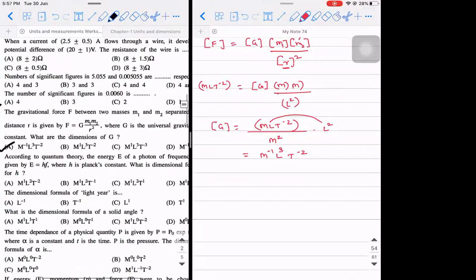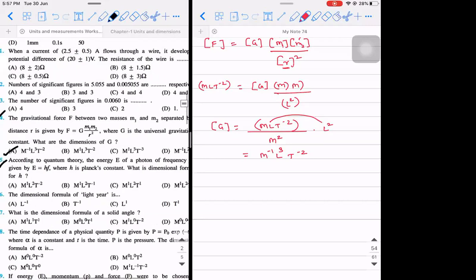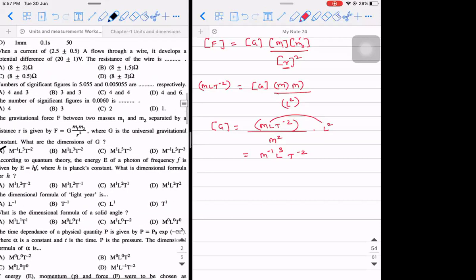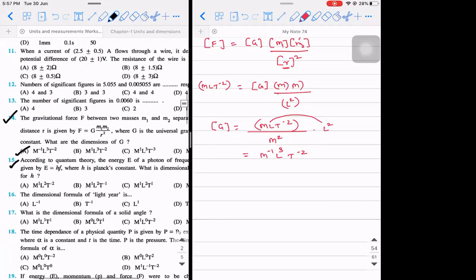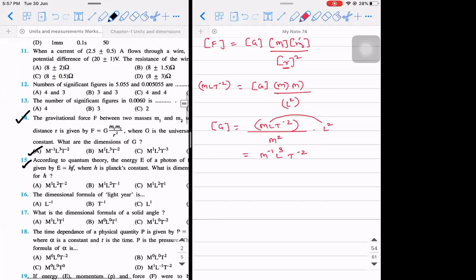So the 15th one. According to quantum theory, the energy of a photon of frequency f is given as E is equal to h into f, where h is Planck's constant. What is the dimensional formula for h? Here, see, they have given you the expression, then they are asking you to derive it. You are not expected to remember this. That is what I meant previously.